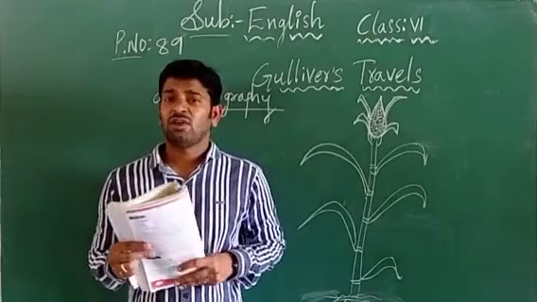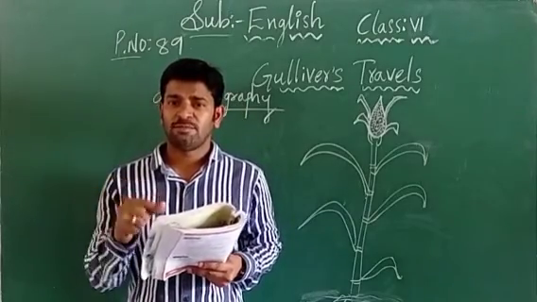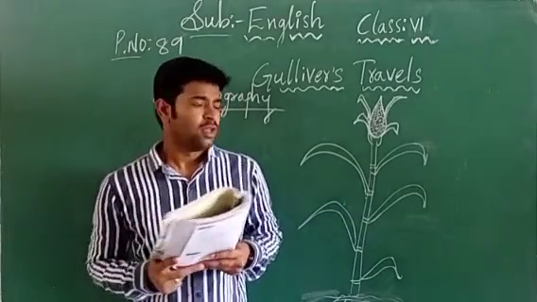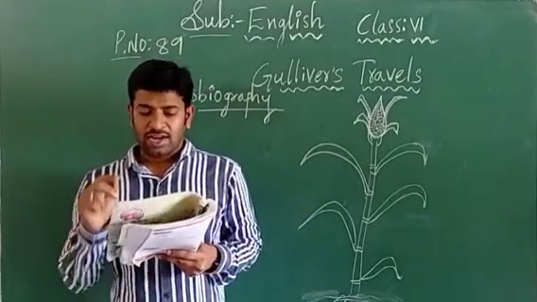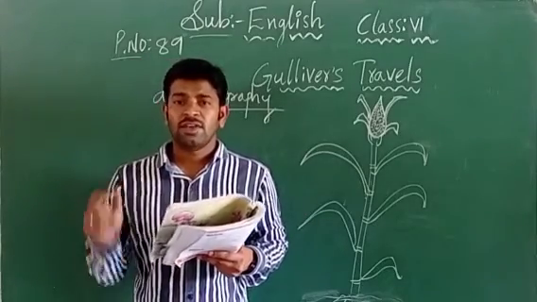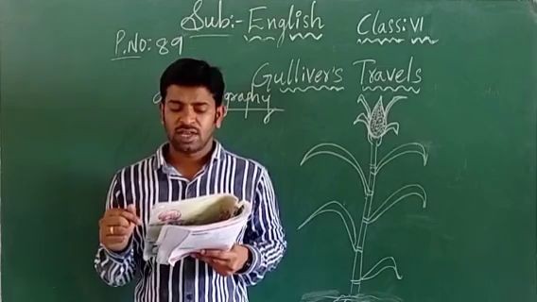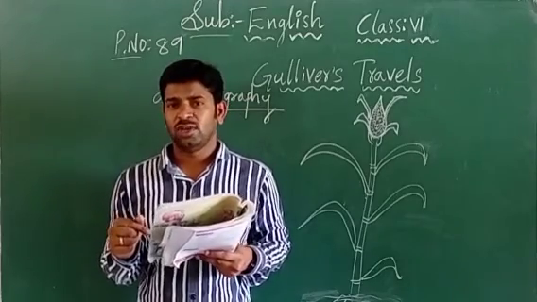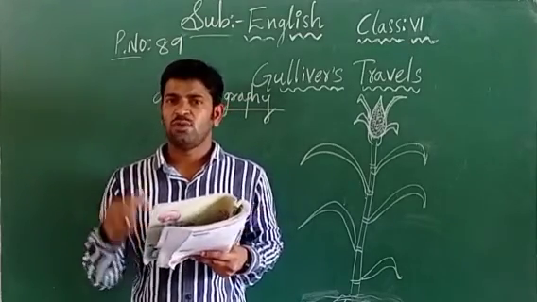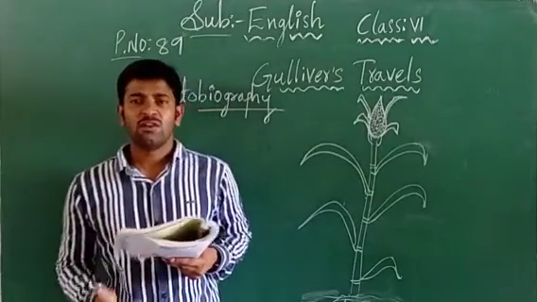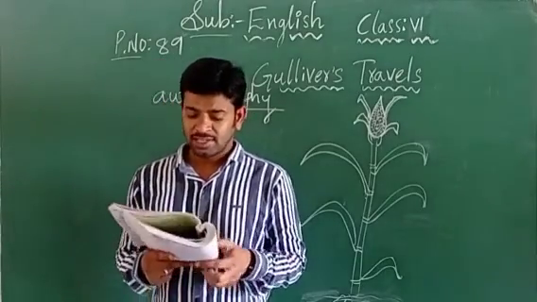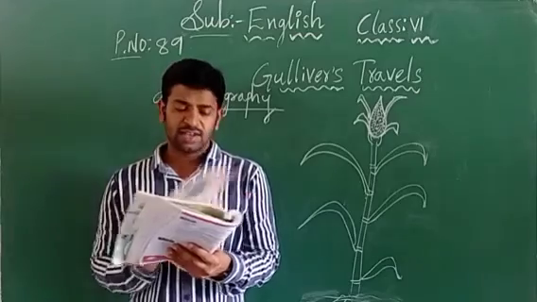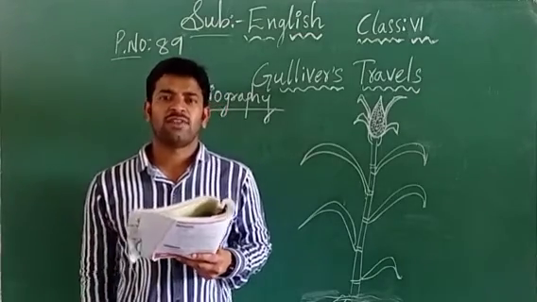Gulliver means nothing but what I told, a person who travels from one place to another in ships. So when he was traveling in a boat, he is a sailor. I told you, sailor means who sails in the ship, who travels from one place to another in the ship. For them we are going to call what here? Sailors. Later on I will explain for you.